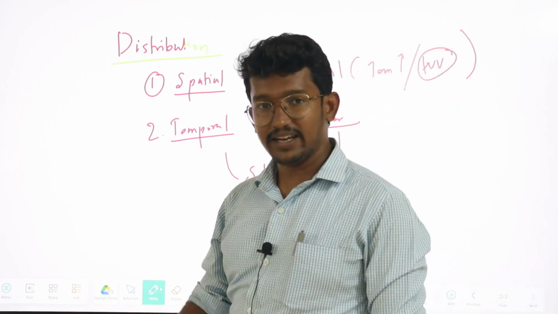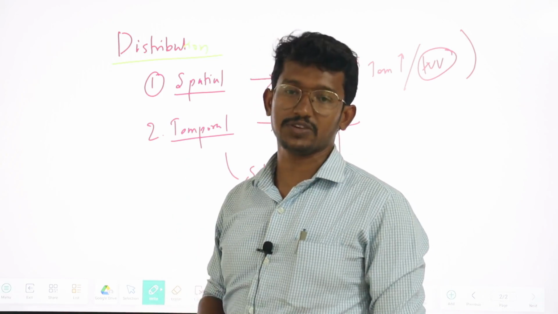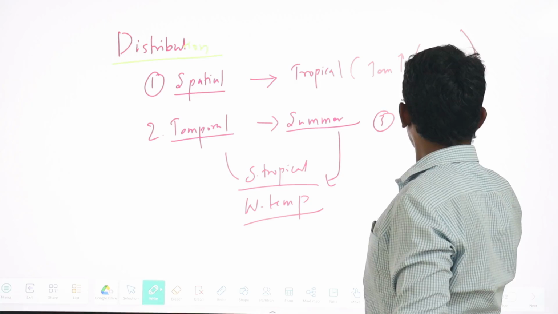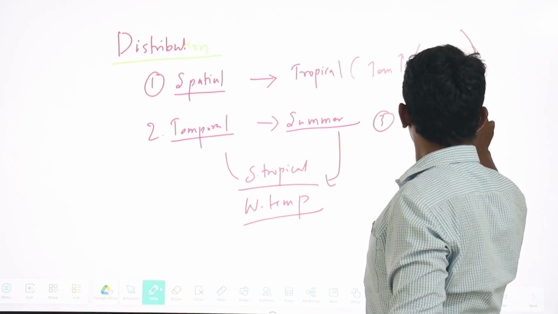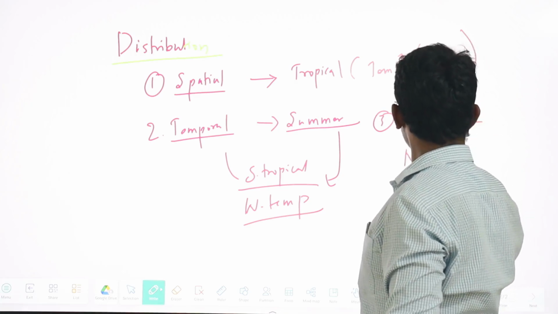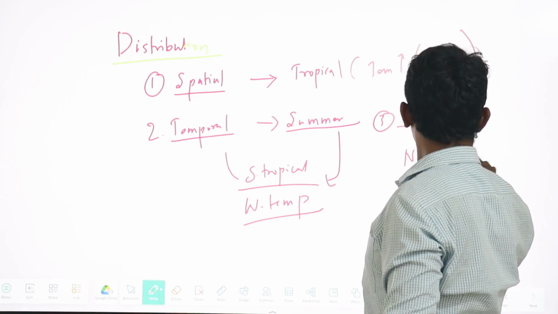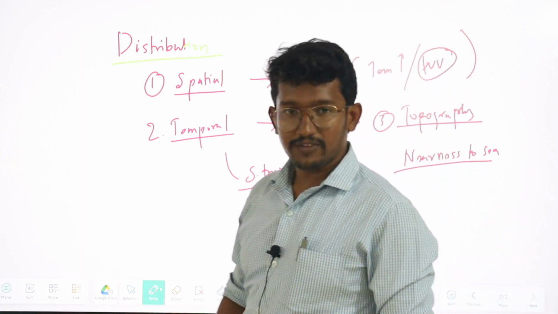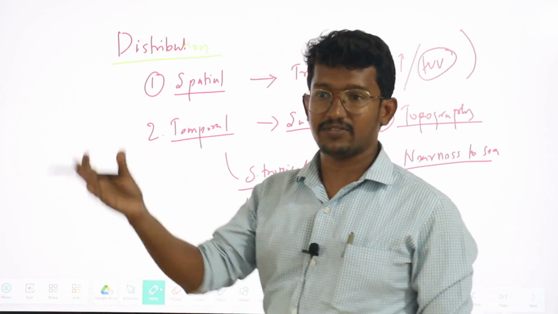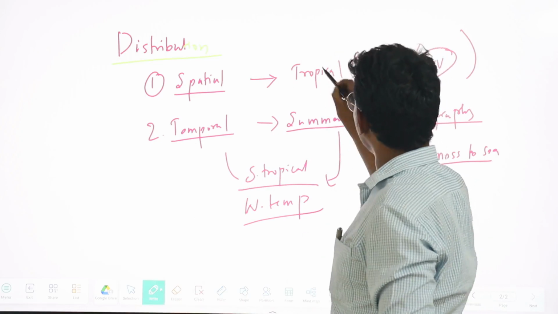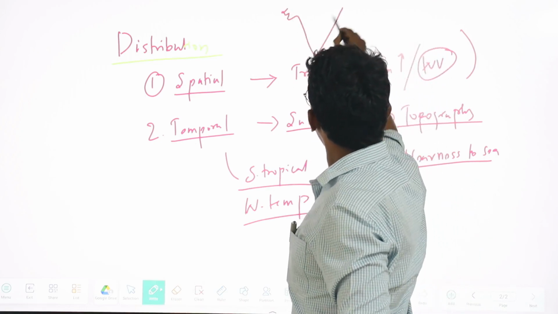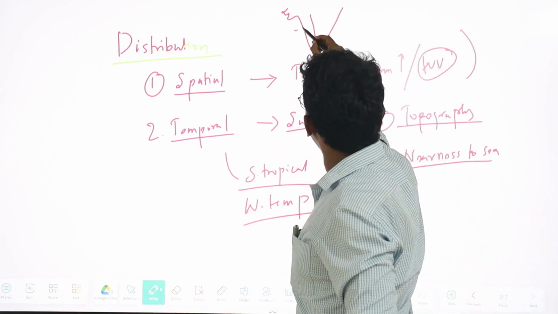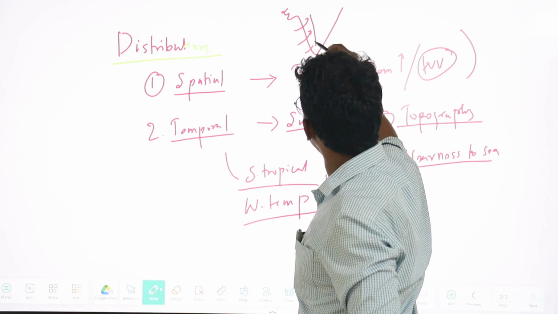And finally, there are minor factors which influence the distribution of thunderstorms, such as topography and nearness to the sea. Why? Because topography also facilitates the rapid updraft of the air mass. For example, if you see India, here we have the Western Ghats. The presence of the Western Ghats facilitates the ascendance of the air mass.